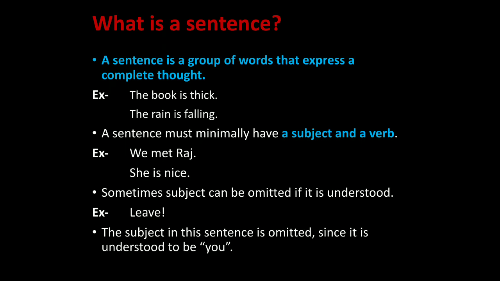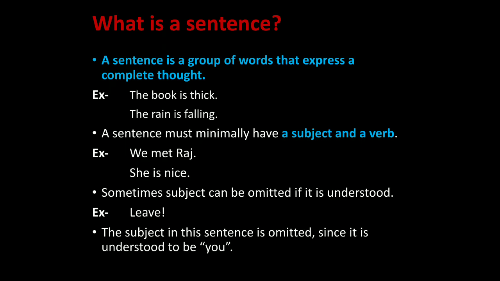Suppose if I ask you, leave, you will understand that I am asking you to leave. So, here the sentence is complete. So, even a single verb can be a sentence, right? Here we can understand that the subject you is omitted.